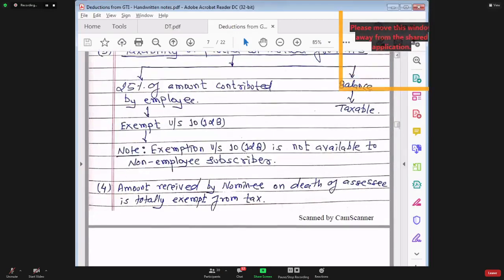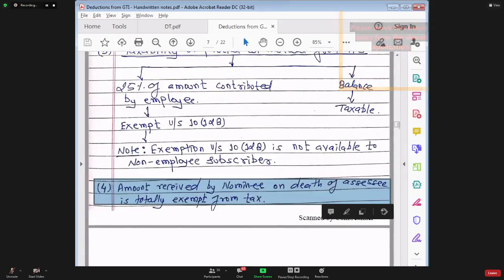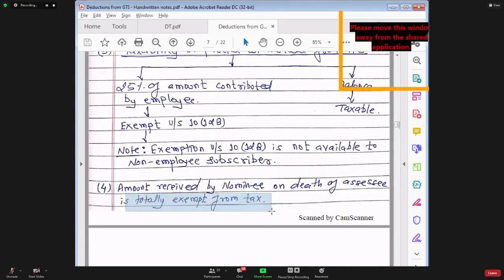Next is point number 4. Say, for example, the person in whose name this pension scheme is taken has died. In that case, the amount will be received by his nominee, and whatever amount is received by the nominee will be totally exempt from tax.